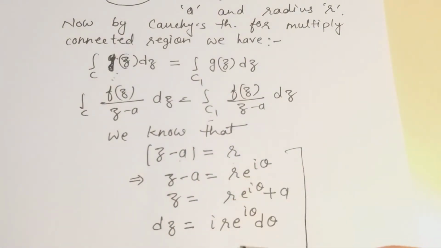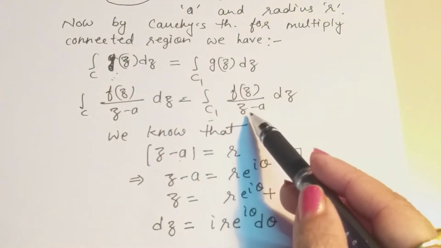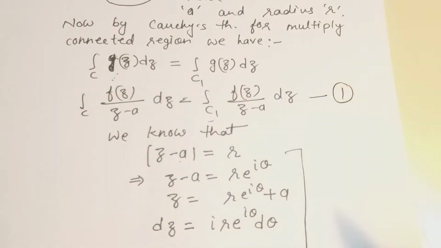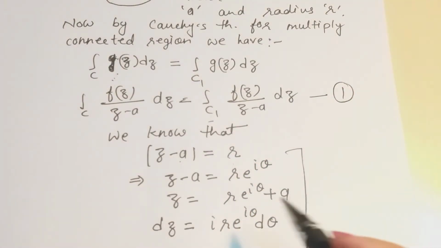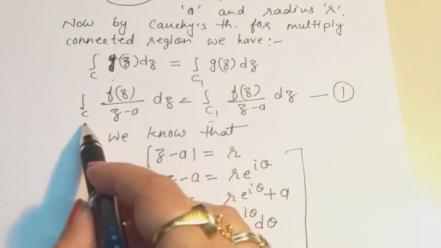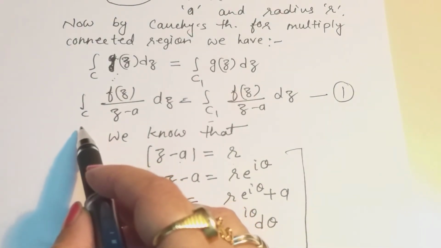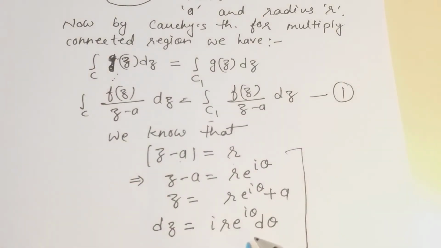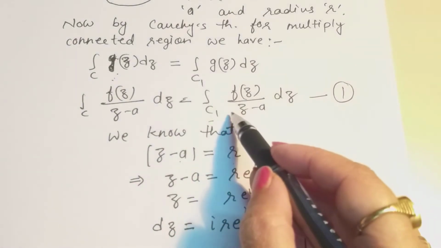Now put all these values in the right hand side of, suppose, equation 1. But take care, these values will not hold for the contour C, because C is not a circle, it is only for the circle. So we put these values here for C1.